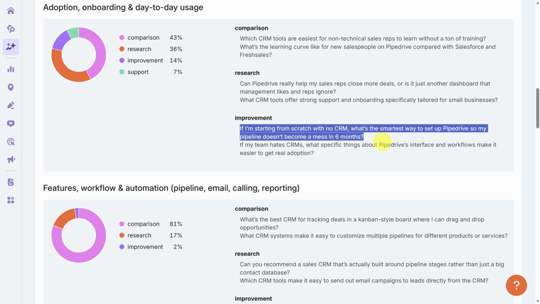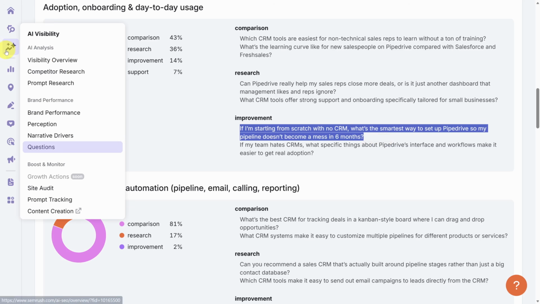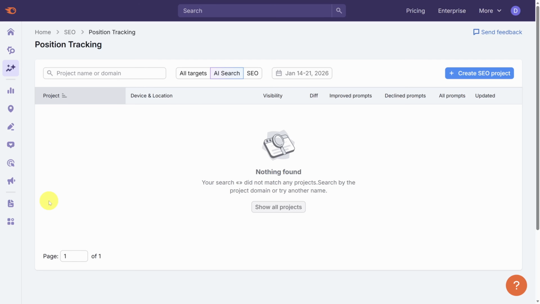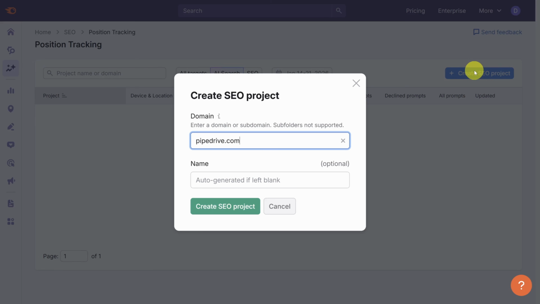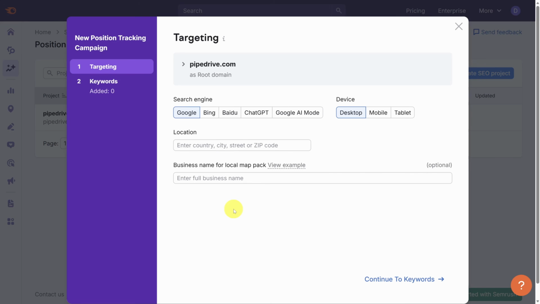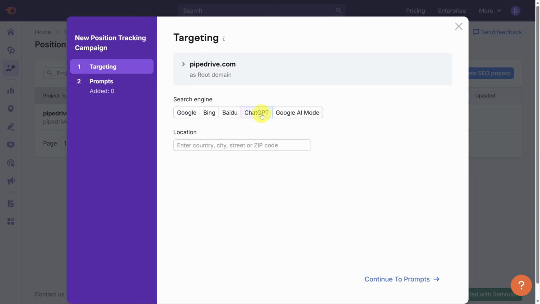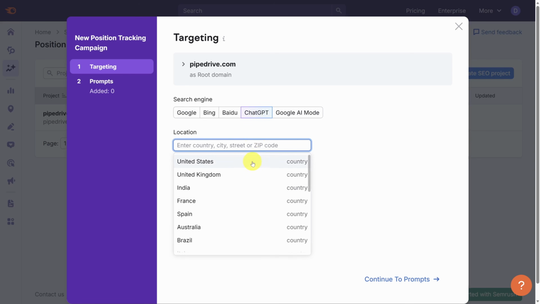Now let's look at the tracking. You'll find that under the AI Visibility Toolkit, go all the way down to Prompt Tracking. You might not see a project here. That's fine. Just create a new one. Type in your domain and then click Create SEO Project. This UI is also used by position tracking, so make sure you choose an AI model like ChatGPT or Google AI mode. We'll start with the United States here too.